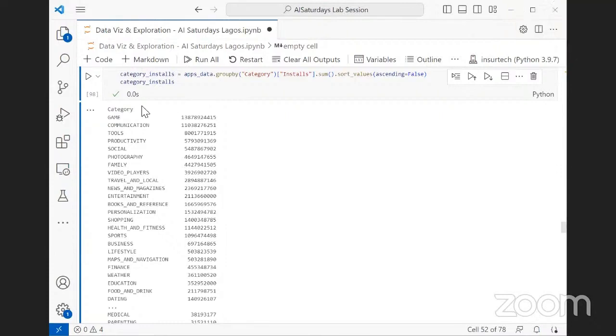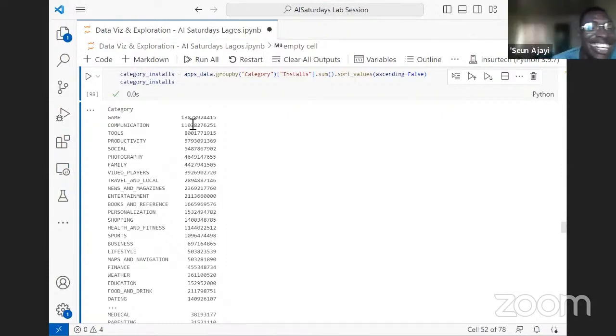Everybody is playing Call of Duty. The category with the highest number of installations is game, followed by communication. An application like WhatsApp Messenger will fall under communication. So we can also have an idea why communication will follow gaming closely.